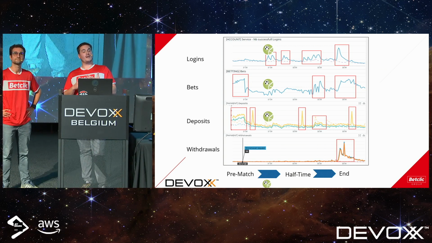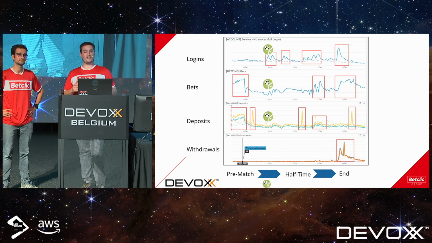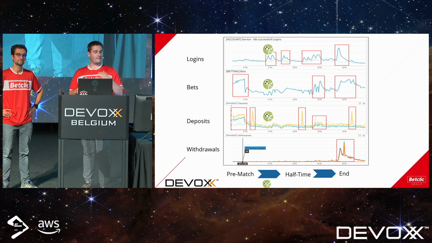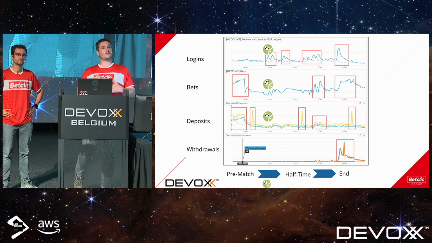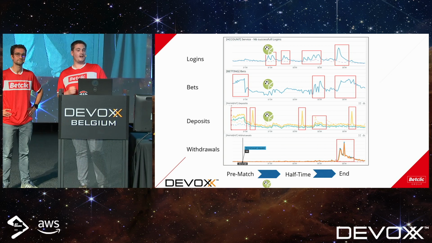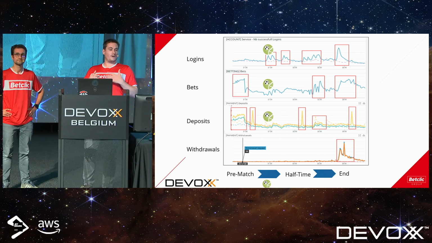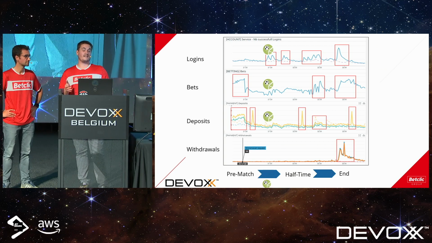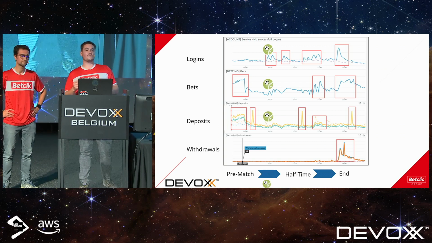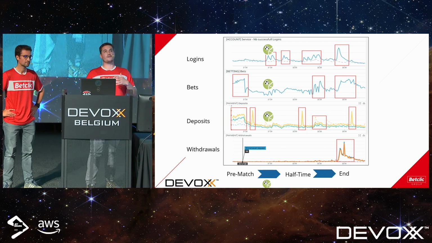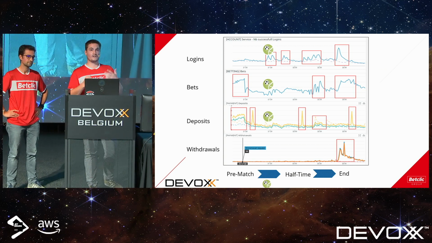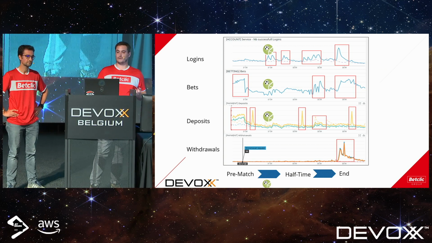And some players will come to our application, and maybe they will say, okay, Mbappe is on fire today, he will score another goal. So they're going to place another bet, they're going to deposit money, and all of that stuff we cannot really predict before the game. So this is where the idea of trying to reproduce this kind of event comes, and this is what we're going to show you today.